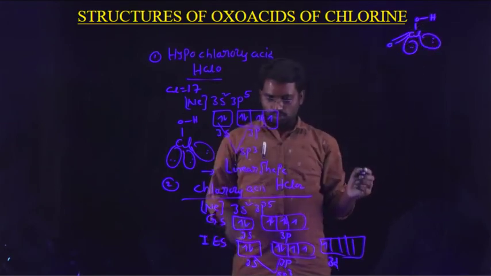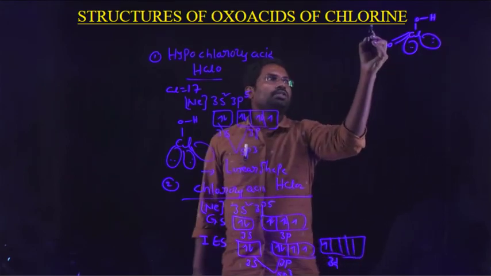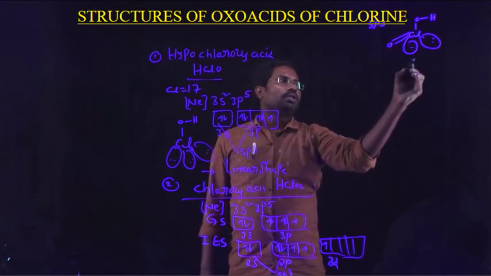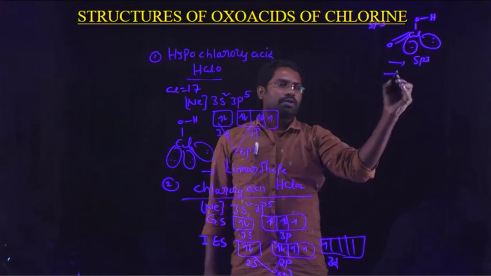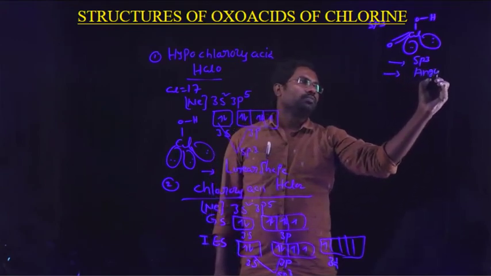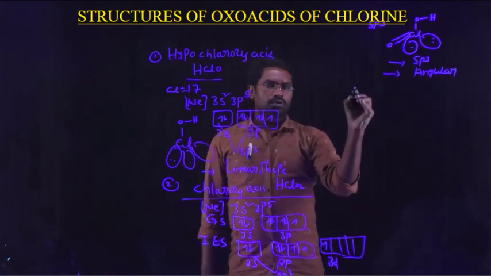So what is the hybridization? sp3 hybridization. It has an angular shape.